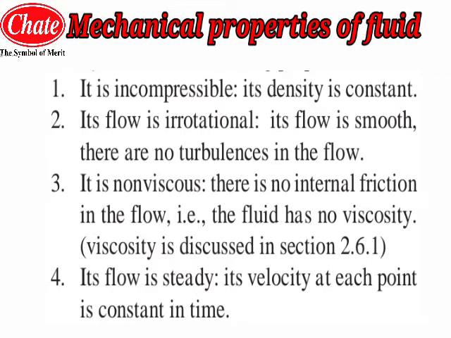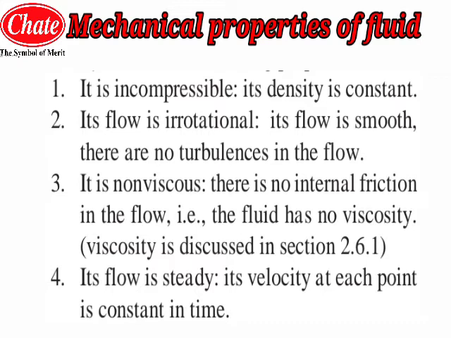So now students, we will revise all the four properties one by one. The first property of an ideal fluid is that it is incompressible, its density is constant. Second, its flow is irrotational, its flow is smooth, meaning there should not be much friction between the surface and the fluid.